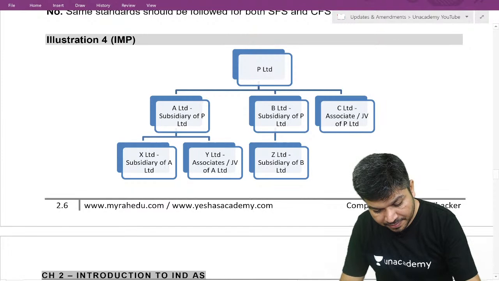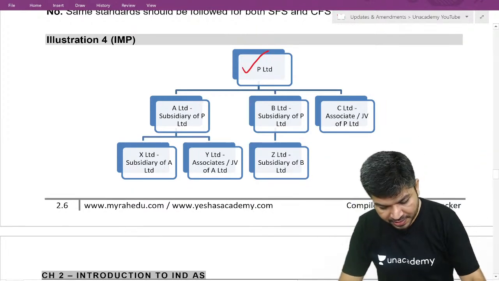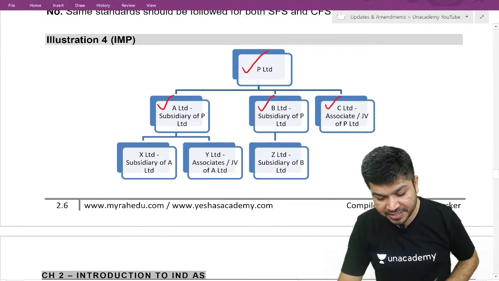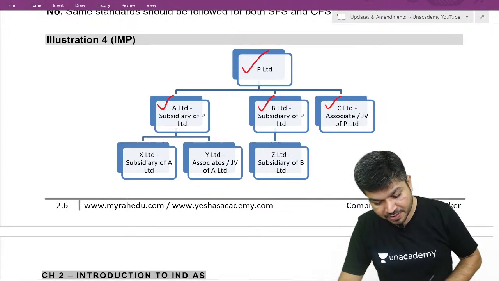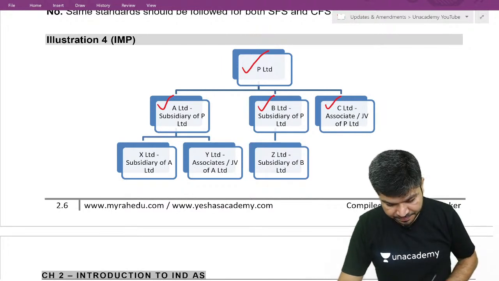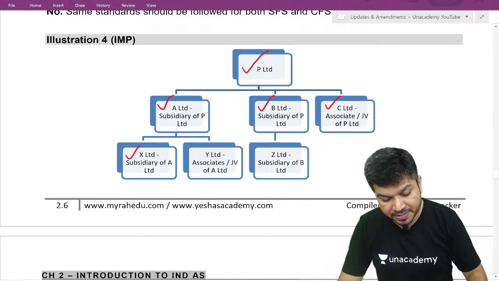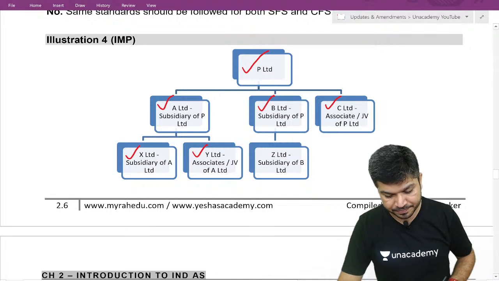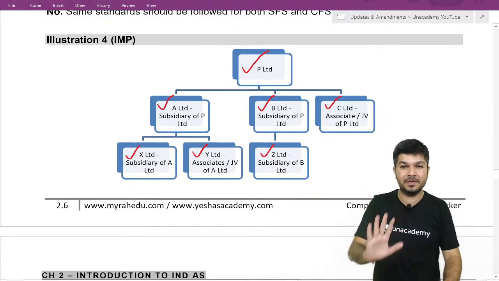Okay, there is P Limited. That's a main parent. It has a subsidiary A, subsidiary B, and associate or JV C. So P has subsidiary A, subsidiary B, associate or JV C Limited. A, subsidiary has a further subsidiary X, and a associate JV Y, and B has a subsidiary Z. Did you understand the table?